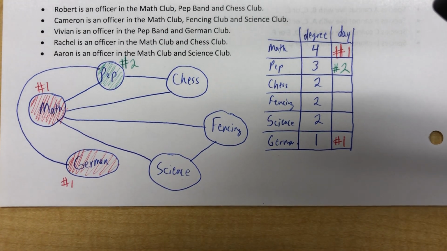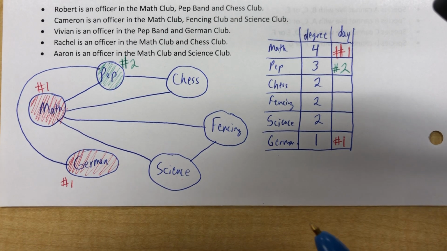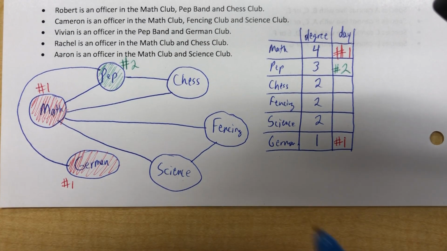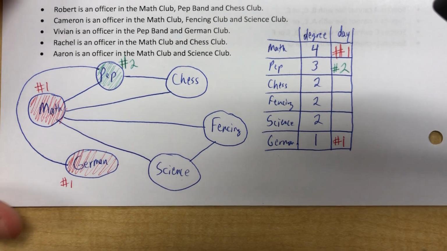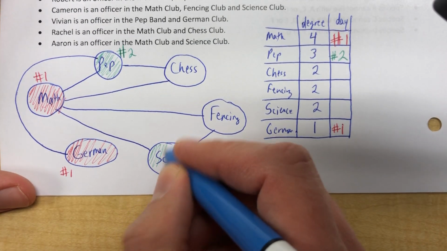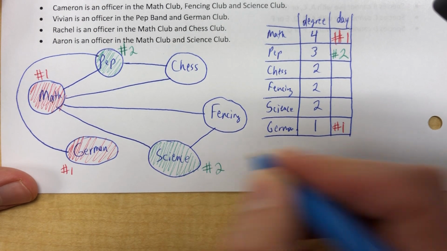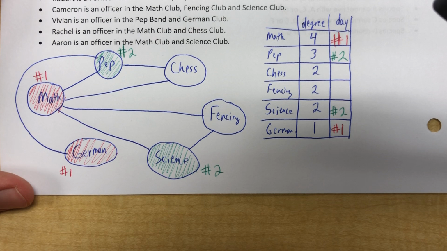Way to go, Cameron. So PEP is number 2, and we pick one, and it doesn't matter which one we pick. Normally we pick the one with the highest degree, actually, but in this case they both have the same degree. So again, said it many times, but there are multiple possible answers for these. So I'm just going to pick science because I feel like it. And that, my friends, is number 2. That is 2 this day.